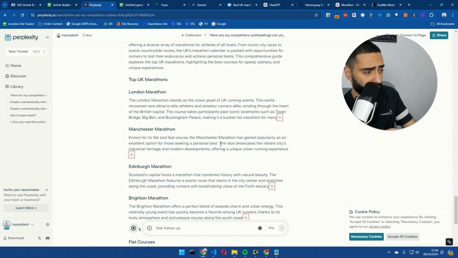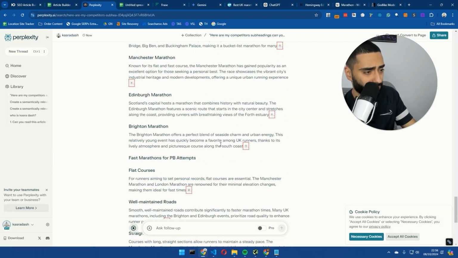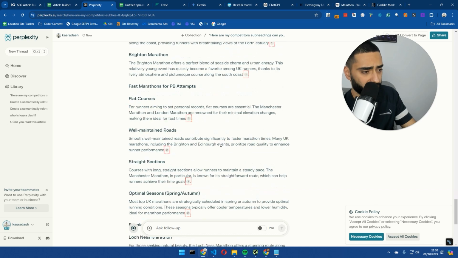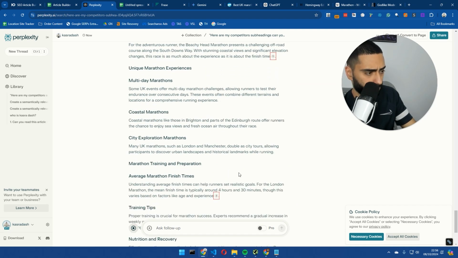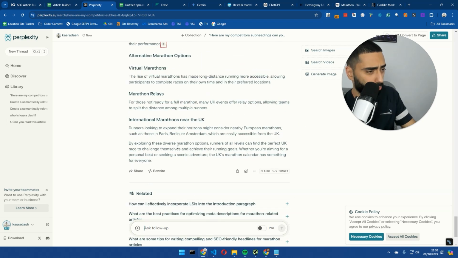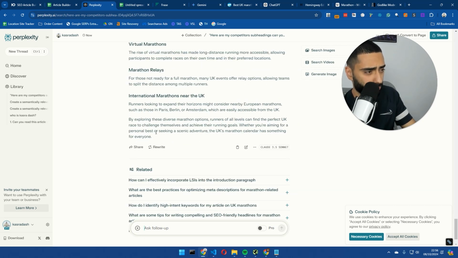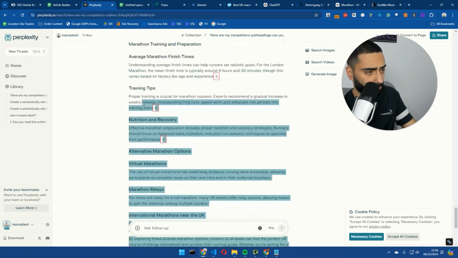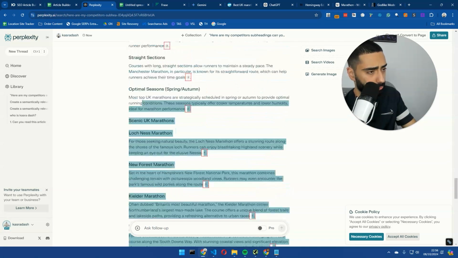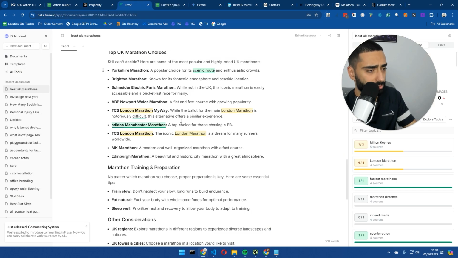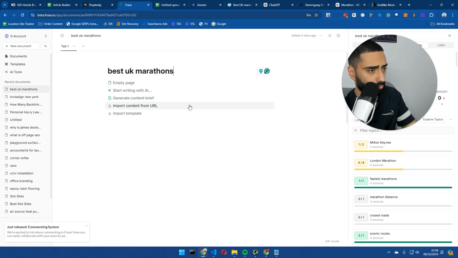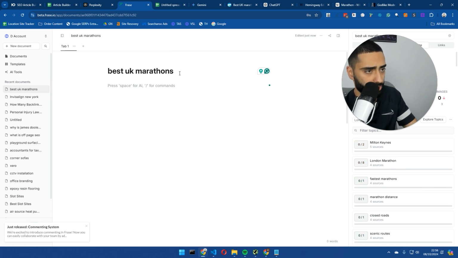It'll be interesting to see if there will be any dates. Again, no dates on any of these articles, which is quite, yeah, no dates at all. All fairly similar with the actual types of questions and stuff that it's spitting out, which is quite good to see. So let's actually copy this and then paste this into Phrase.